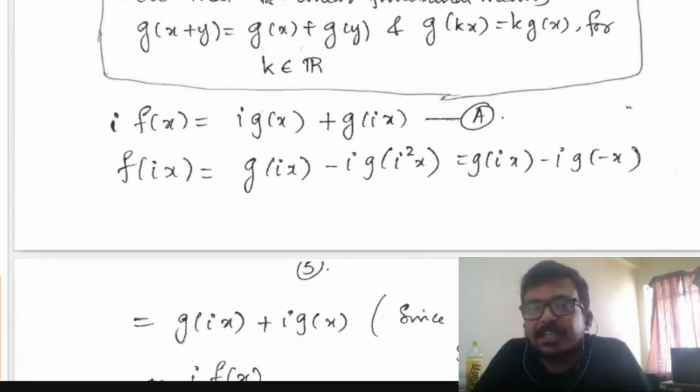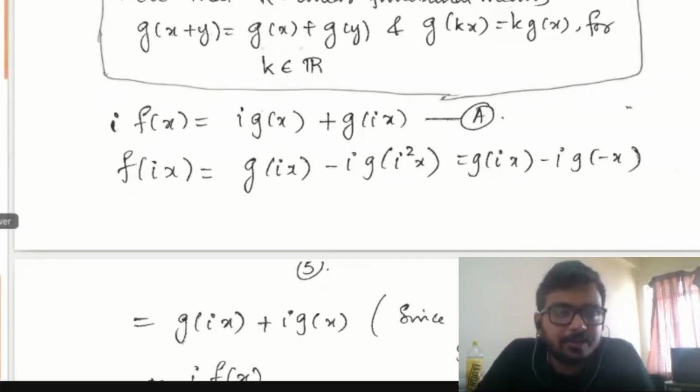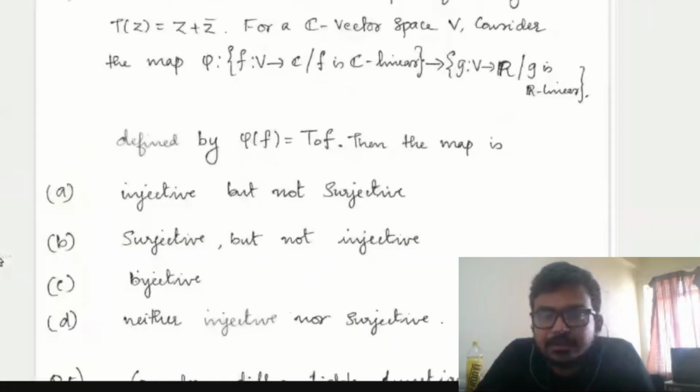So similarly, C linear functional means, again, the same set of conditions should be satisfied. That means G of x plus y is equal to G of x plus G of y, and G of kx is equal to k times G of x whenever k is a complex number. Instead of R, you have to replace it by C. That's the only difference. Then you will get the definition of a C linear functional. So you try to attempt.